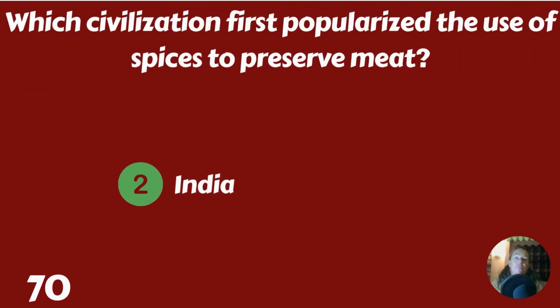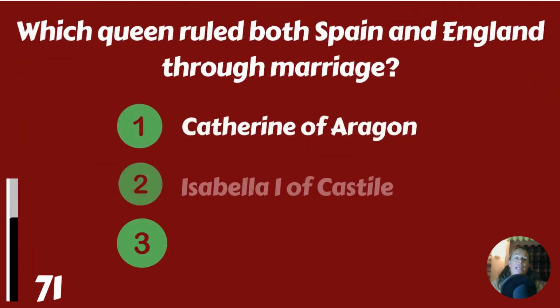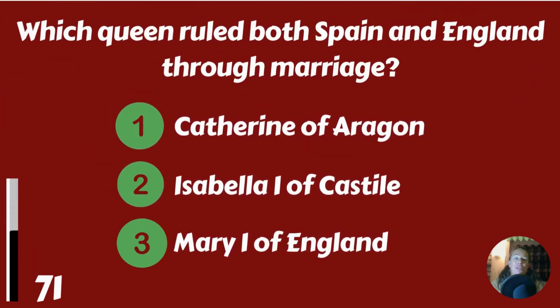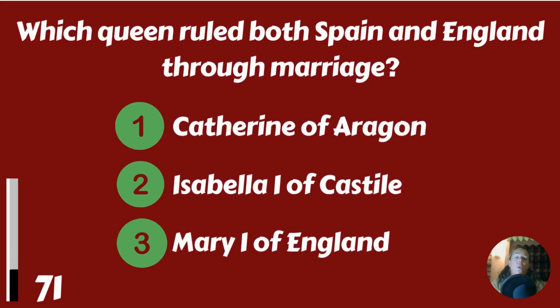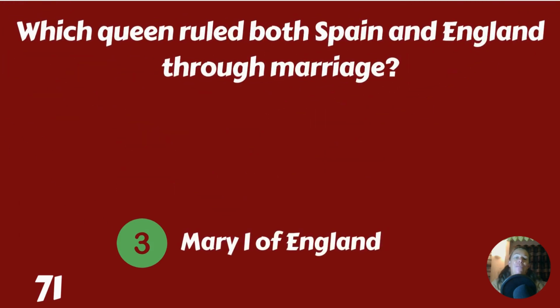India. Which queen ruled both Spain and England through marriage? Catherine of Aragon, Isabella I of Castile, or Mary I of England? Mary I of England.